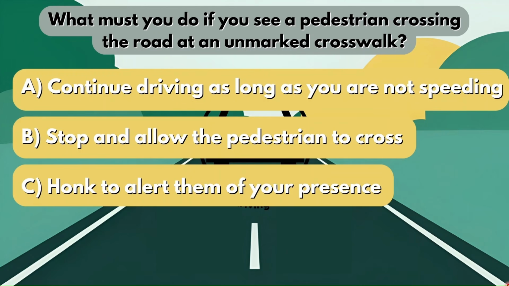What must you do if you see a pedestrian crossing the road at an unmarked crosswalk? Is it option A, continue driving as long as you are not speeding? Is it option B, stop and allow the pedestrian to cross? Or is it option C, honk to alert them of your presence?